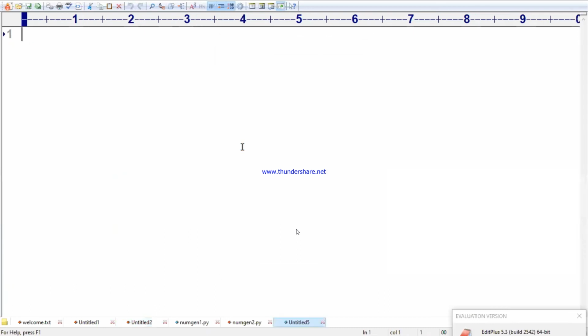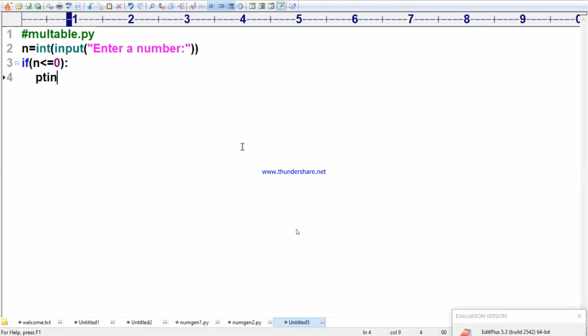So I am writing. See, mul table dot py. Now I am writing n is equal to int of input of, enter a number. When sir is writing the code, you should understand in your mind how sir is writing it. That statement should come in your brain. Now I will check the number. If the number is less than or equal to 0, so what? Now I will write print of